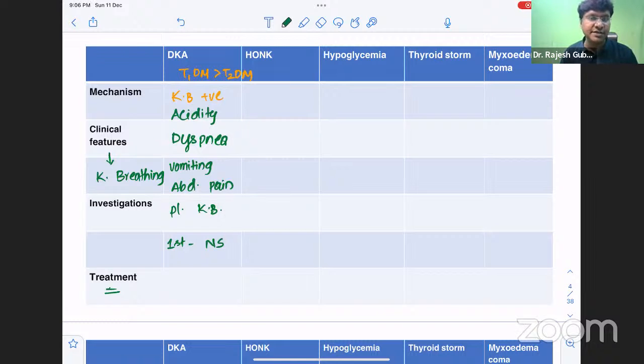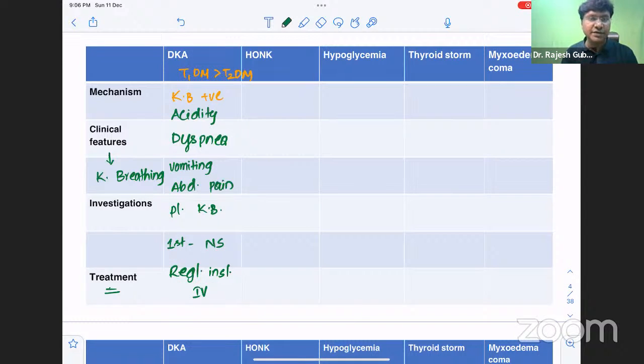So whenever you give normal saline, it will restore the plasma volume and increase organ perfusion. Followed by that, we need to give insulin, and the type of insulin is regular insulin, given by the intravenous route. Initially, we give an intravenous bolus of 10 units.